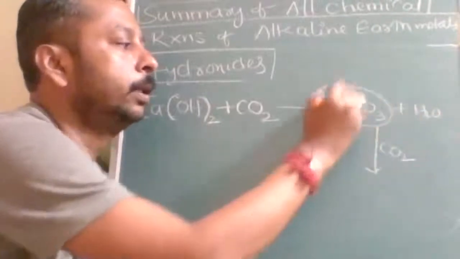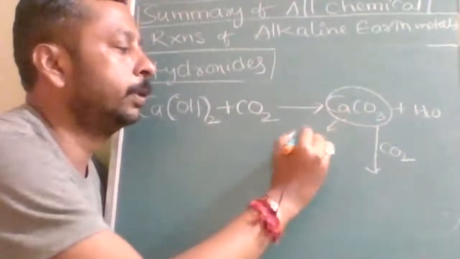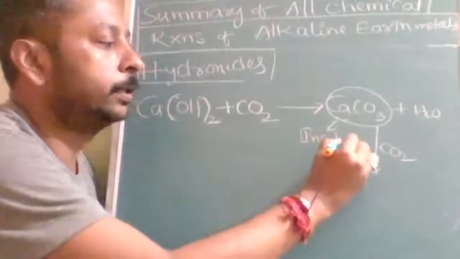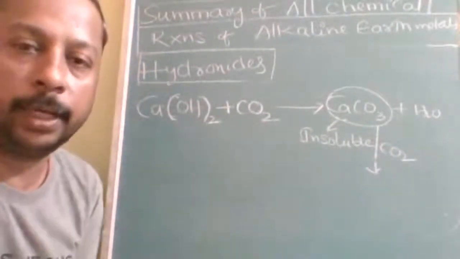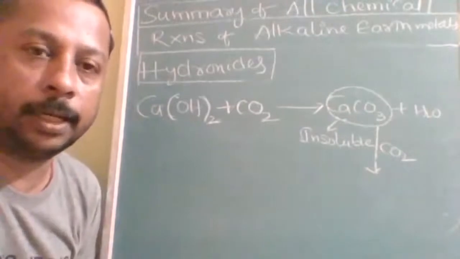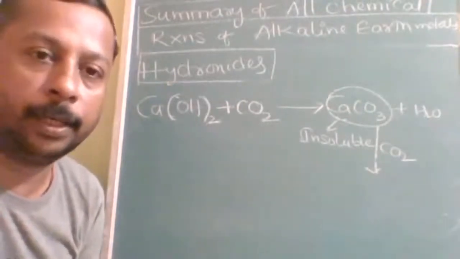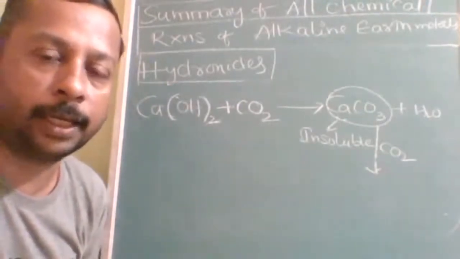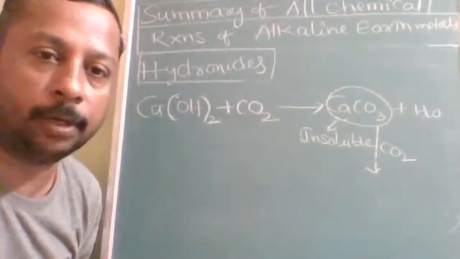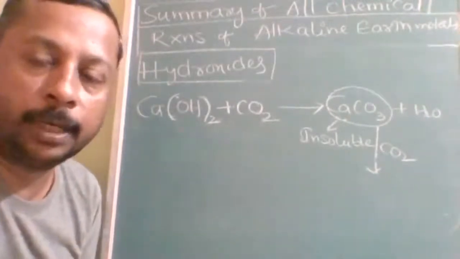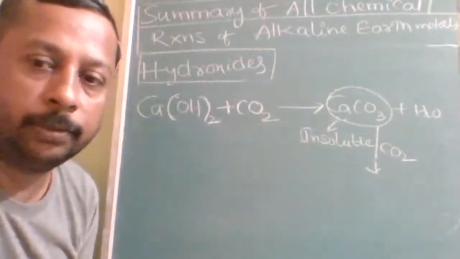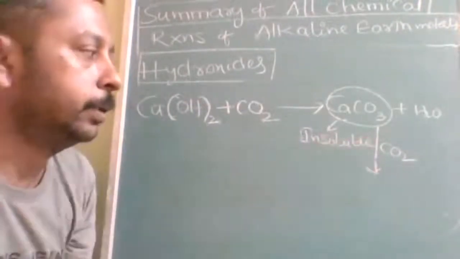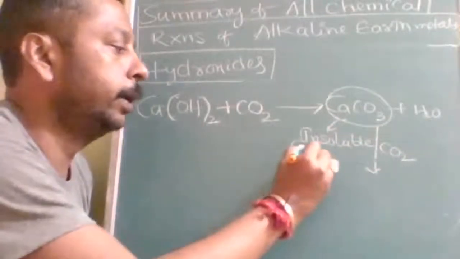Actually, this is insoluble. Recently we have studied hard water. Carbonate salt will not cause hardness. Calcium anything is hard water, magnesium anything is hard water, but magnesium carbonate is not hard water. Calcium carbonate is not hard water because it is insoluble and milky white.